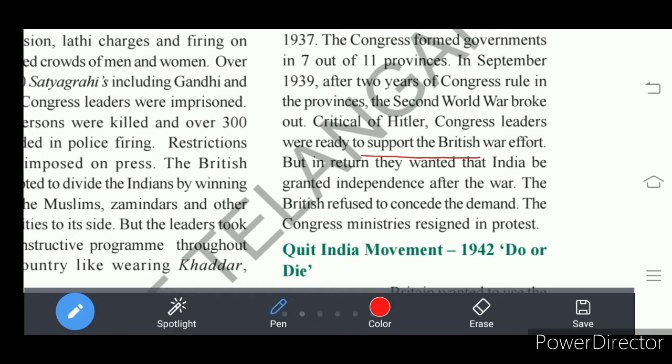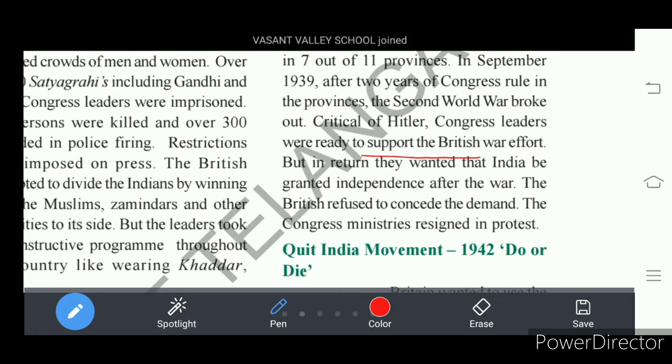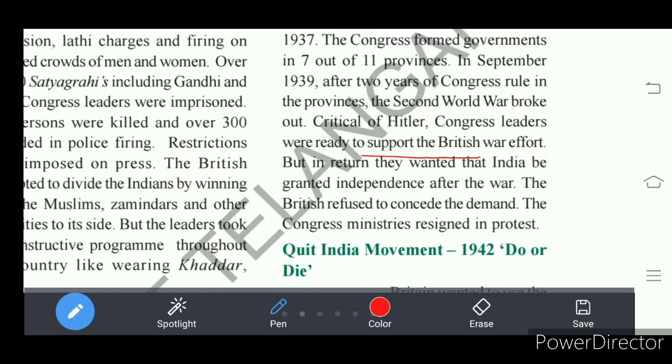We, that is our Congress leaders, thought that by giving support to the British in the Second World War, the British would come down in giving independence to India. Okay, but here we see that Britishers refused to give independence to India. They rejected the demand of the Congress, that is granting independence to India.